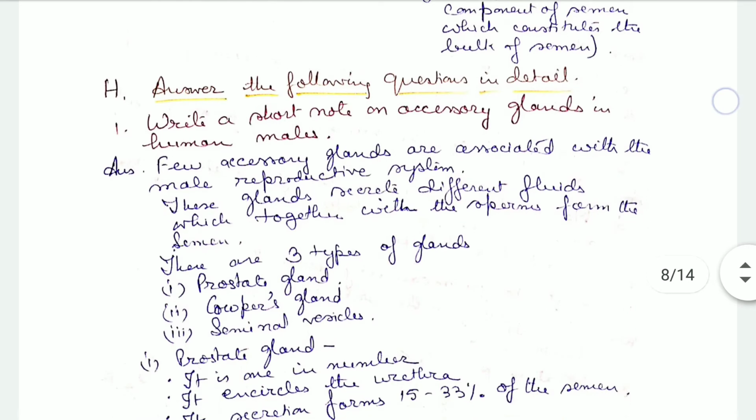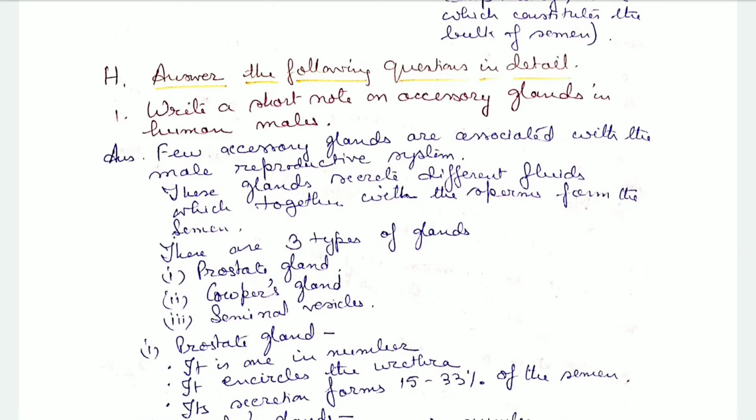Now we come to answering the following questions in detail. Write a short note on the accessory glands in the human males. See, I told you there are three types of accessory glands present in the male reproductive system, that is prostate, Cowper's, and seminal vesicles. Now let us discuss them.